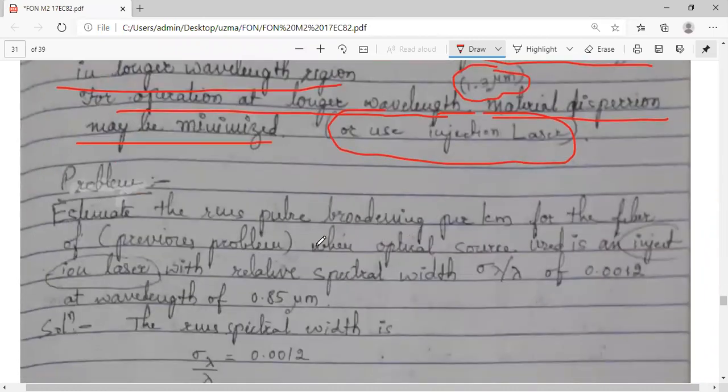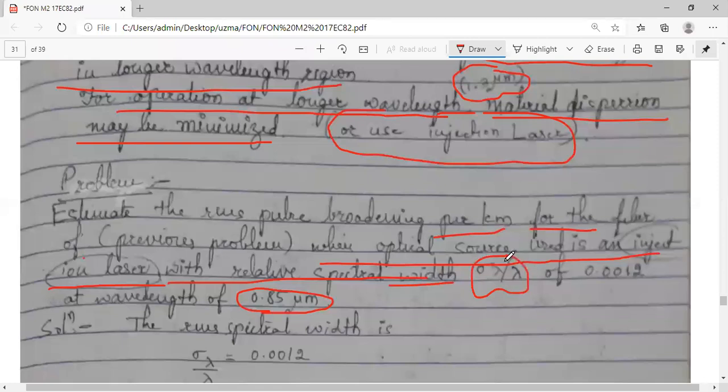Estimate the RMS pulse broadening. Again, I have to find sigma per kilometer for the fiber. It is the same as the previous example we did, meaning the parameters are almost the same. You can see the wavelength given is 0.85 micrometer, when the optical source used is an injection laser. That's what I said, we will have a comparative study. Earlier we used an LED as the optical source. In this problem, an injection laser is being used as the optical source. And the spectral width is given here: sigma lambda divided by lambda is 0.012.